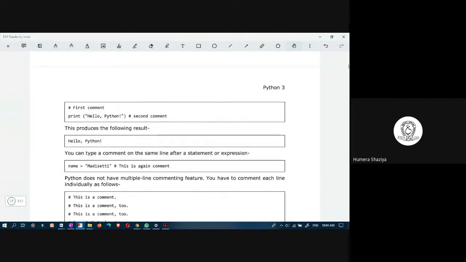Look at this code snippet. This is hash first comment. This first comment is treated as a comment because of the hash. And print hello Python, this string would be printed, and the print statement has in the same line another comment, which is second comment. You see here, because this begins with the hash, whatever follows the hash is a comment, and this program would produce the result hello Python.